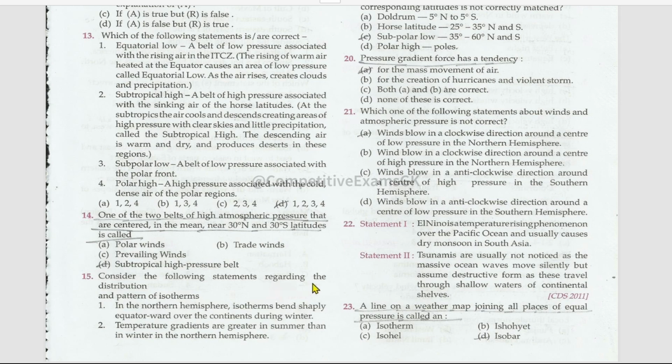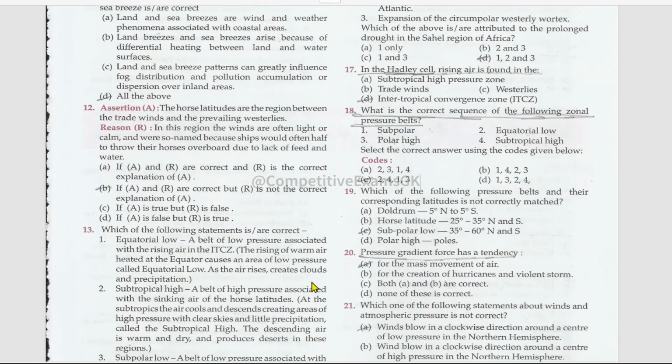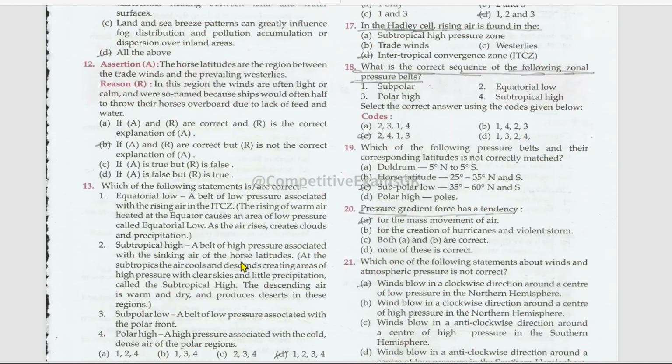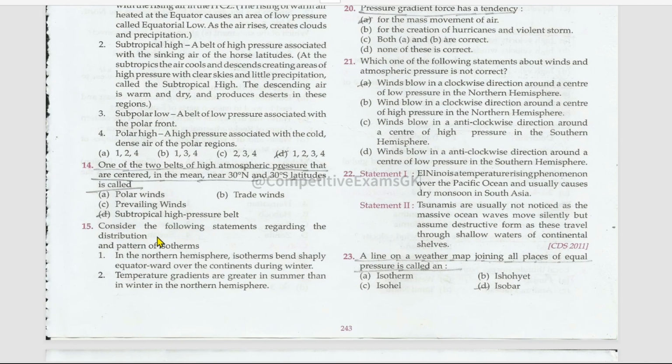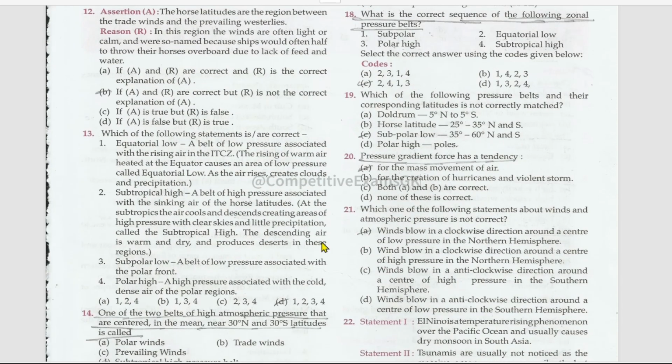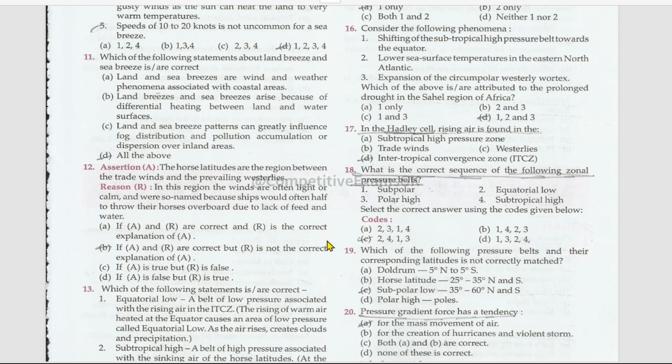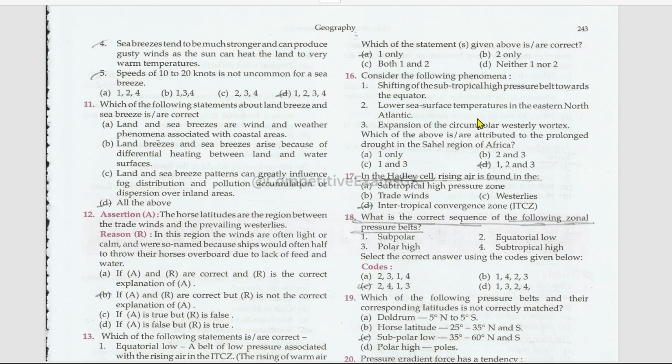Consider the following statements regarding the distribution and pattern of isotherms. Which of the above statements is or are correct? In the northern hemisphere, isotherms bend sharply equatorward over the continents during winter, right? Temperature gradients are greater in summer than in winter in the northern hemisphere. No, this is opposite actually. First option is correct.